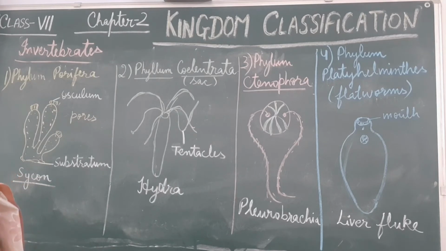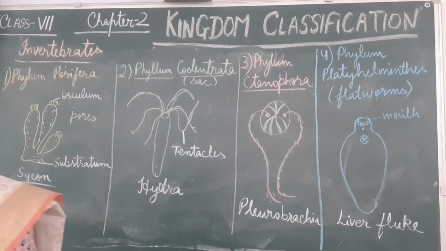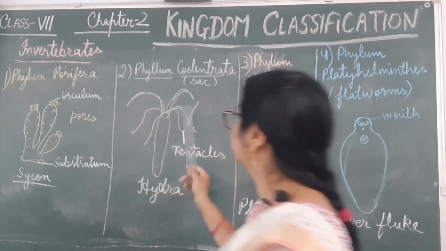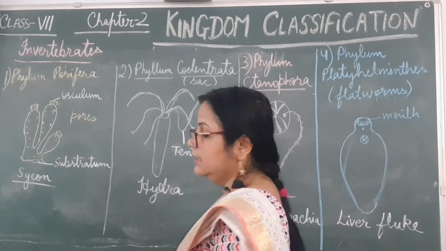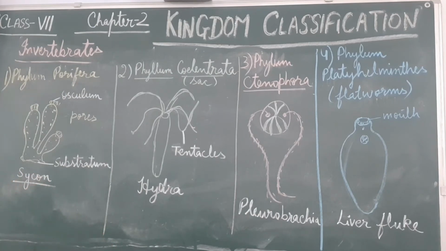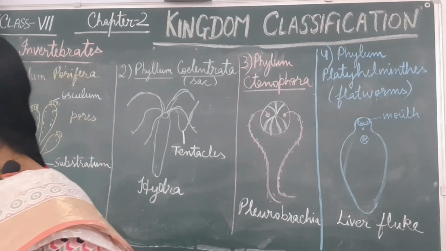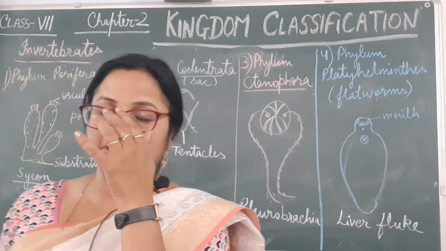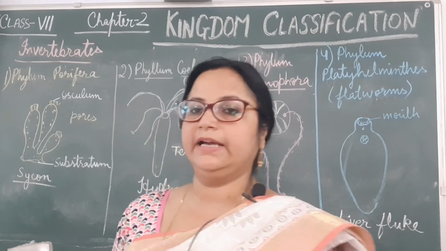They contain nematocysts or stinging cells also. Examples are Hydra, which I have drawn on this board, then Aurelia, Metridium. Aurelia is also called the jellyfish, which is also an example of phylum Coelenterata.